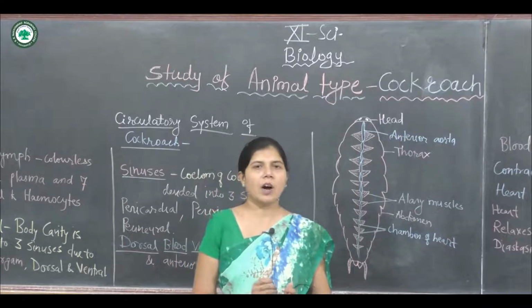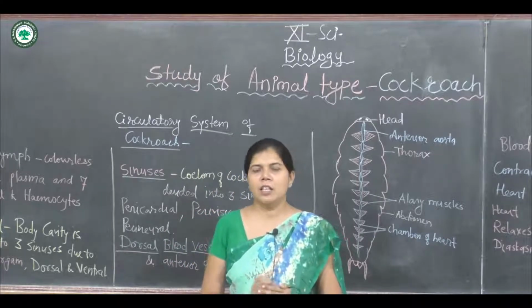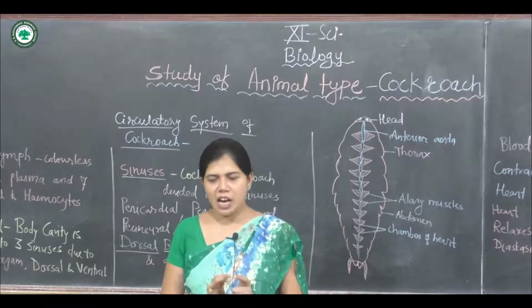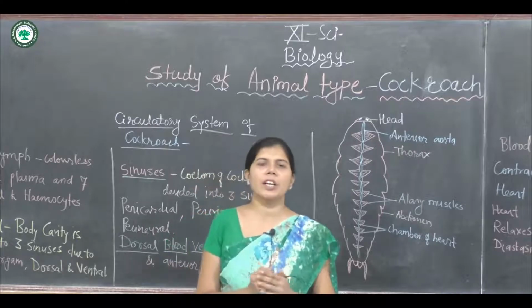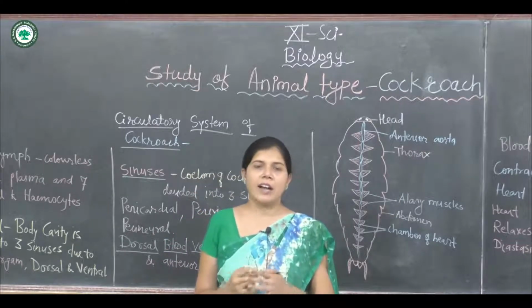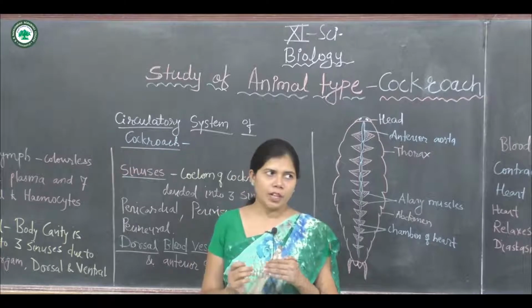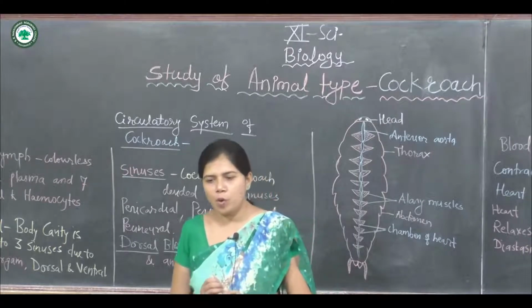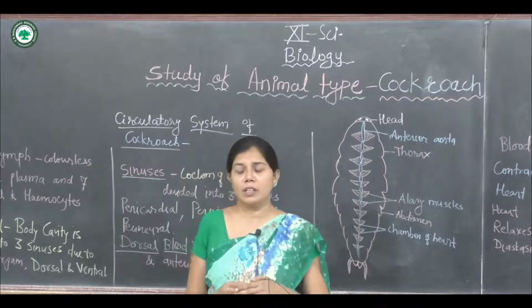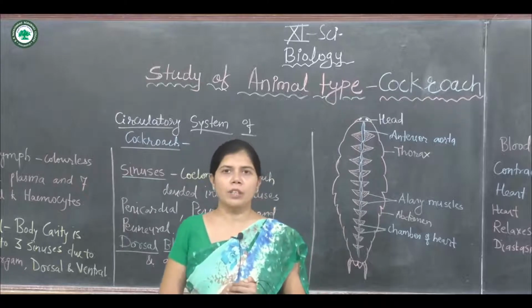All these three sinuses, the pericardial, perivisceral and perineural, communicate with each other at the pores, which are present between two successive points of the diaphragm.